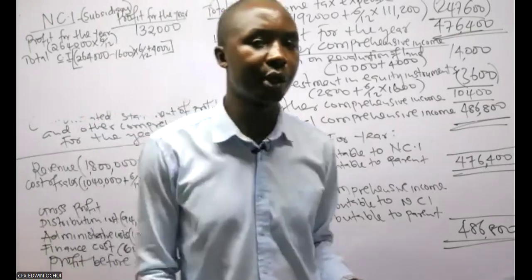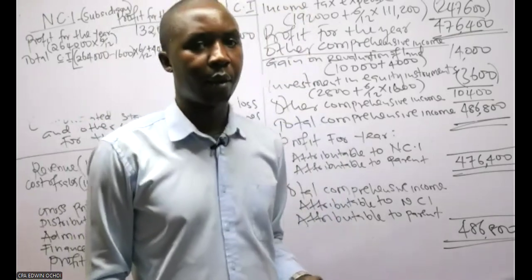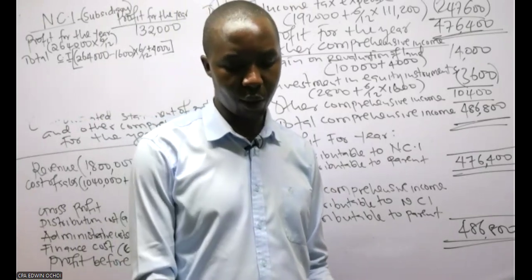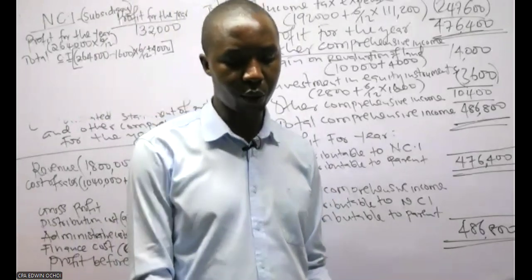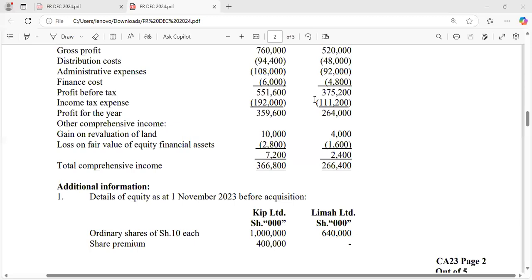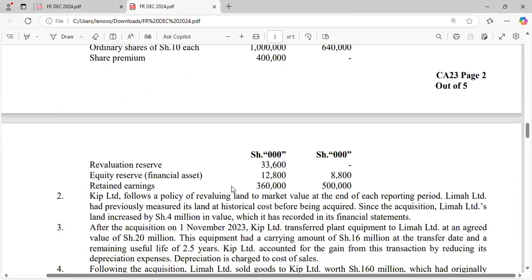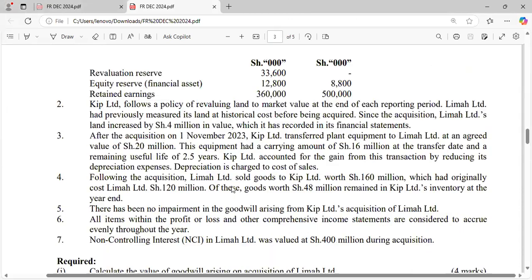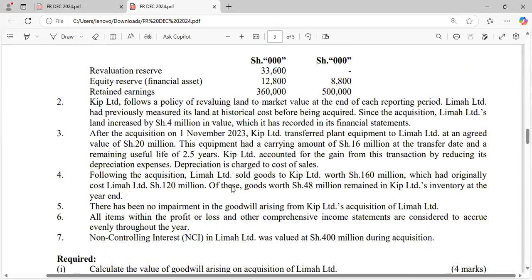The only thing to adjust here is the one that is present, because we always consider UPS, unrealized profit on stock, if there is an upstream sale. They were very specific where it will be adjusted, but for the UPS they were not specific.